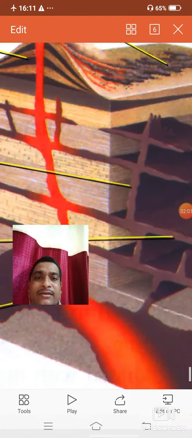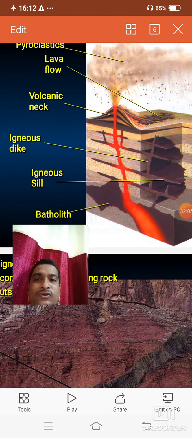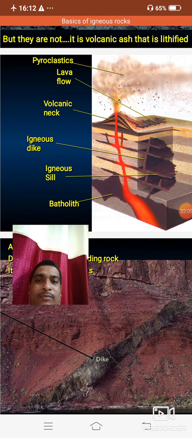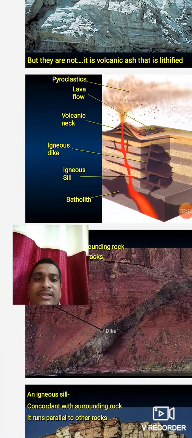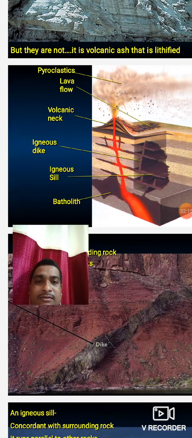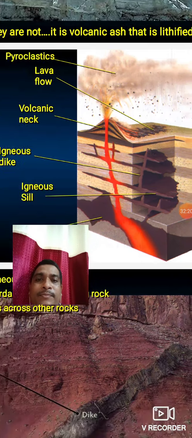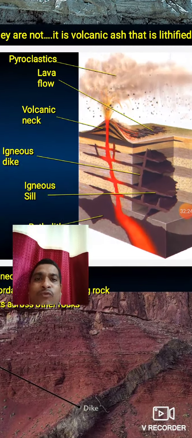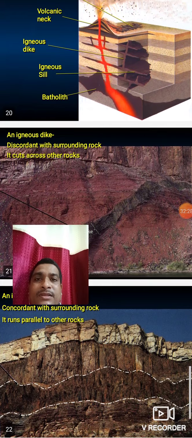This is the igneous dike, vertical to the country rock. Suppose this figure shows the country rock. Vertical to the country rock is called a dike, and horizontal or parallel to the country rock is called a sill. Sill, dike and batholith are the intrusive forms of igneous rocks, the various forms of the magma.